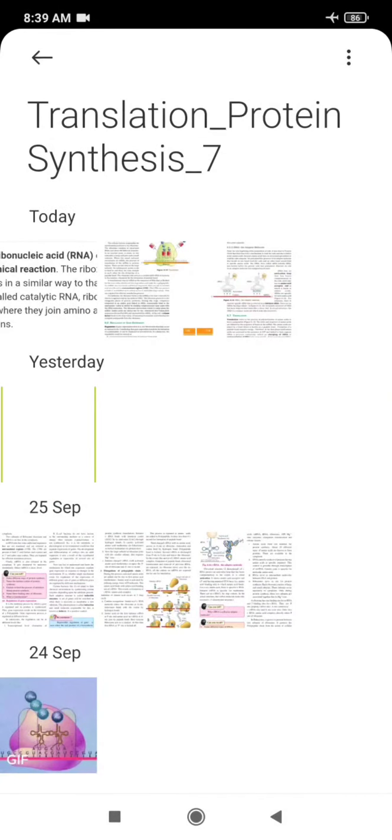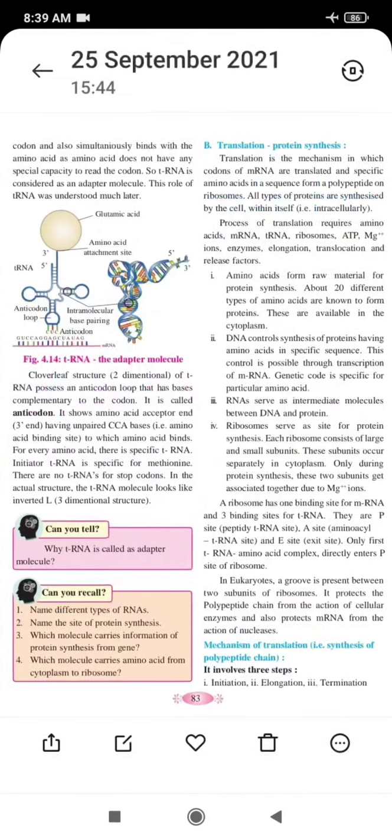Please open page number 83. Here we shall see the definition of translation given in our textbook.